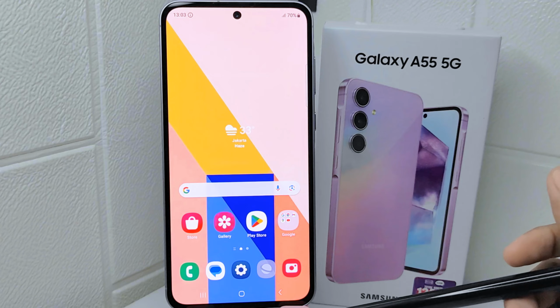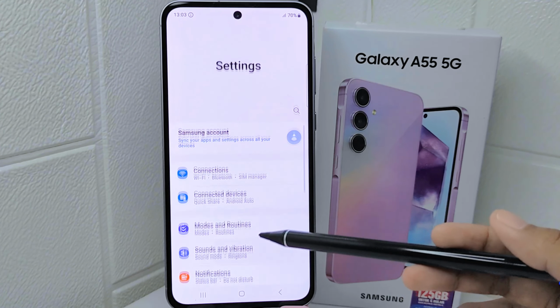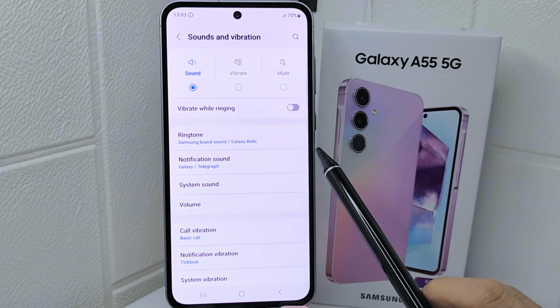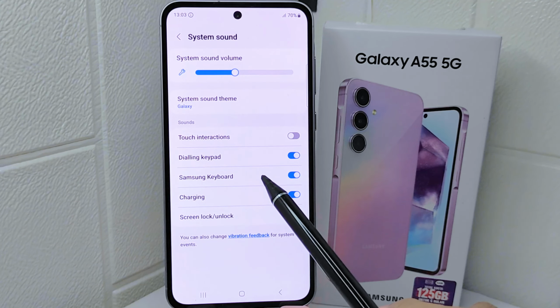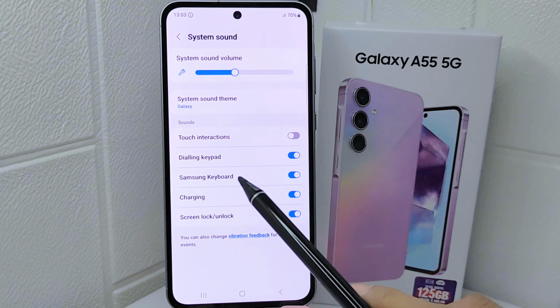Okay, first thing first, enter to the settings on your device. Okay, after that, here you can select sounds and vibration menu. And then look for system sound. Tap on it. Okay, so here simply turn this toggle off.